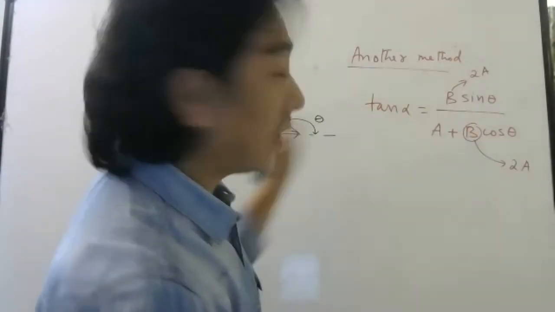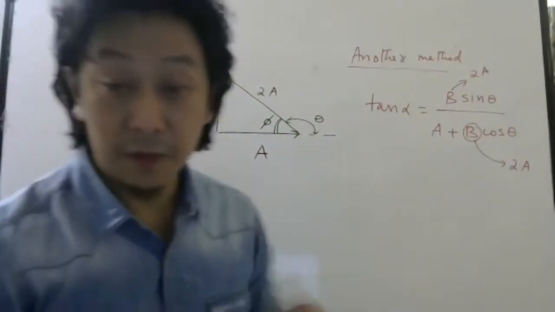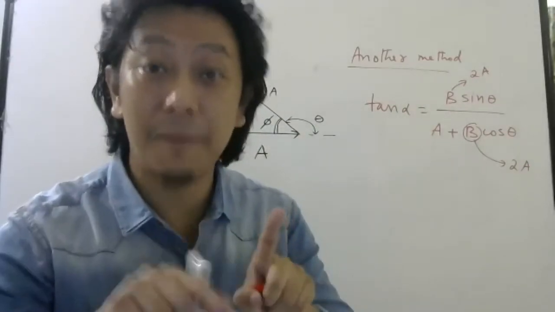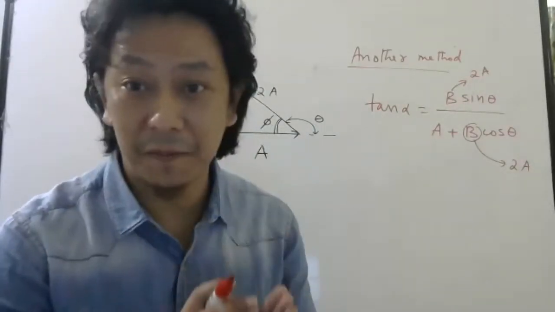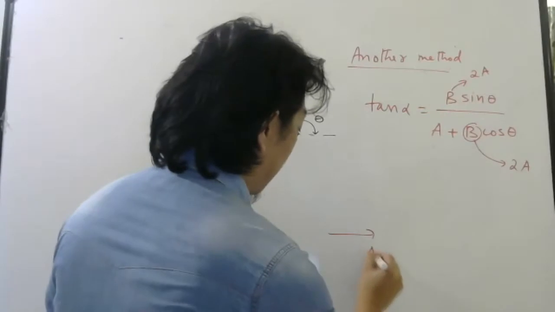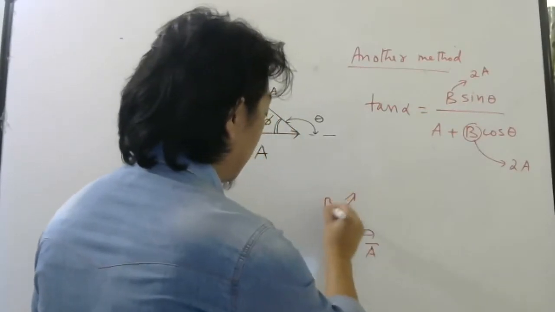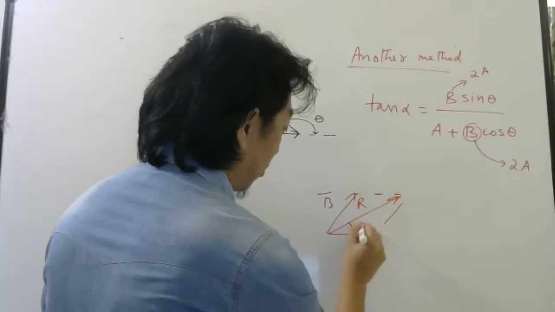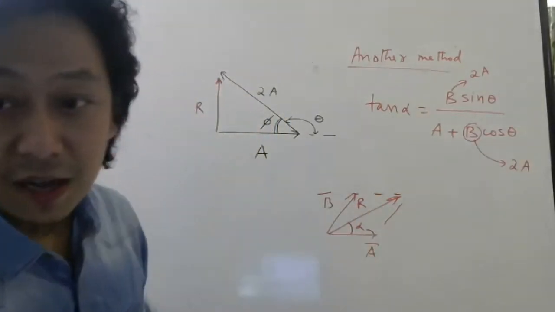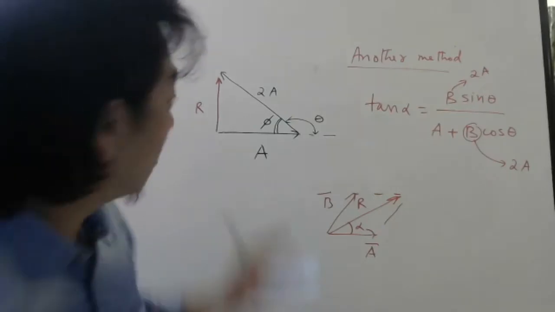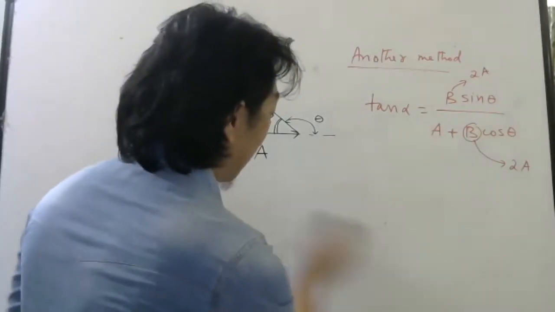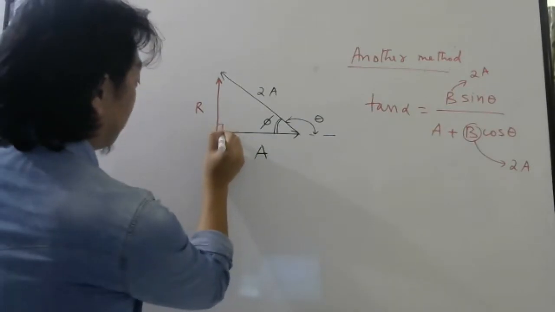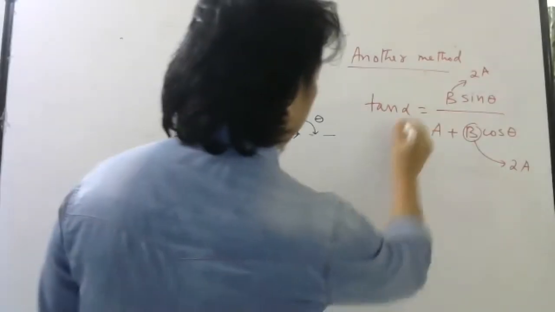Also, what is alpha in this problem? Remember, alpha is the angle made by the resultant vector with A bar. If you check the diagram, if this is your A bar, this is your B bar, this was your resultant, and this was your alpha. So what is alpha in this? 90 degree, because your resultant is making 90 degree with A bar.